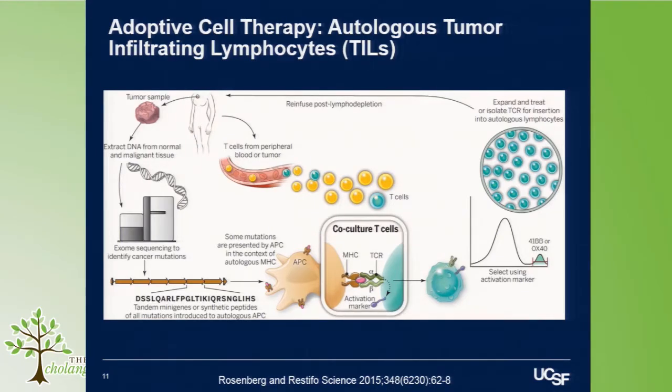And then those T cells can be expanded and reintroduced in large numbers back into that same patient after some chemotherapy to lymphodeplete or make a fertile ground for the reinfusion, and achieve a tumor response that's very specific to the target antigens of that tumor.